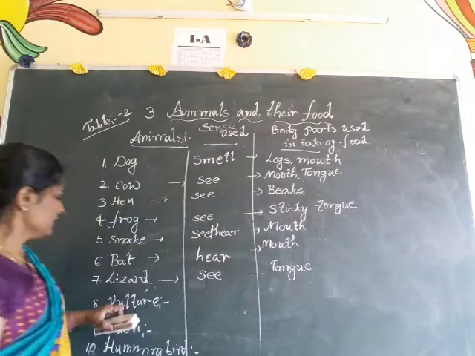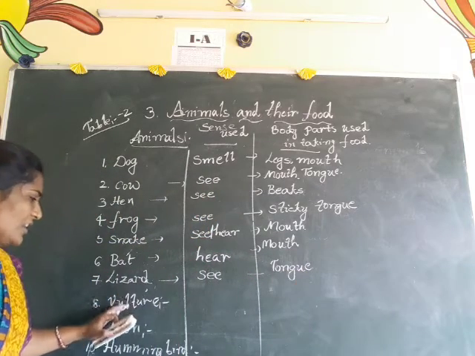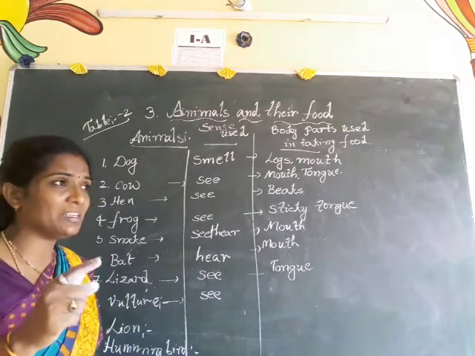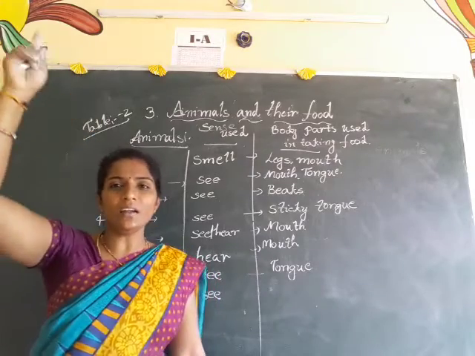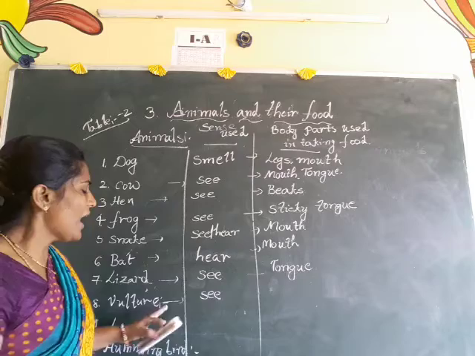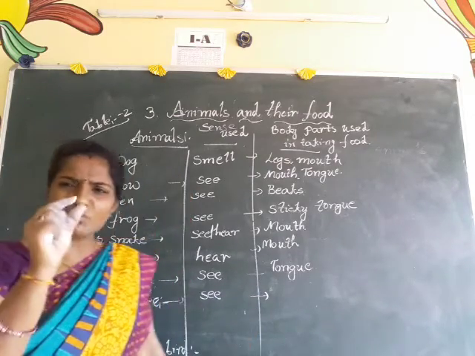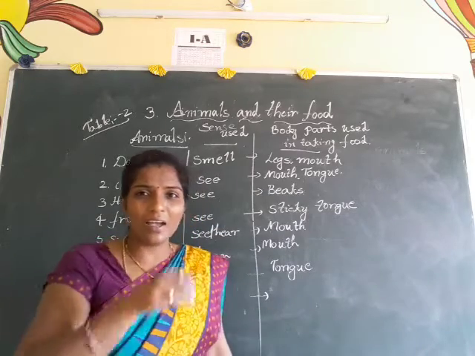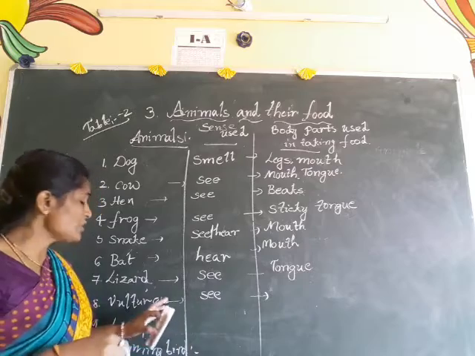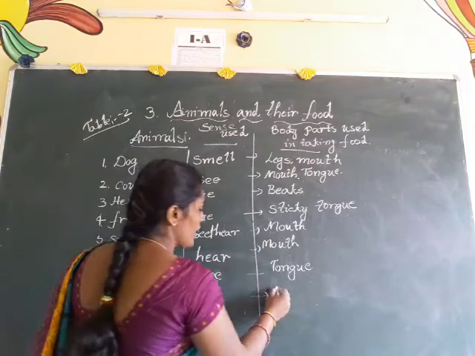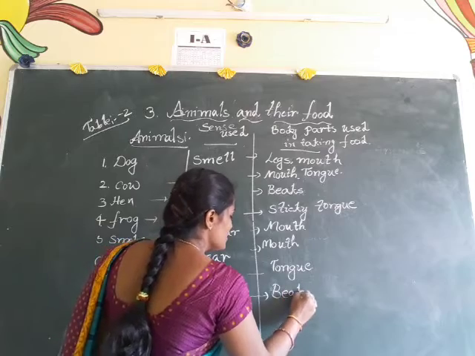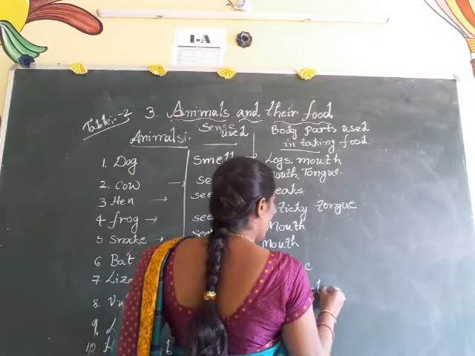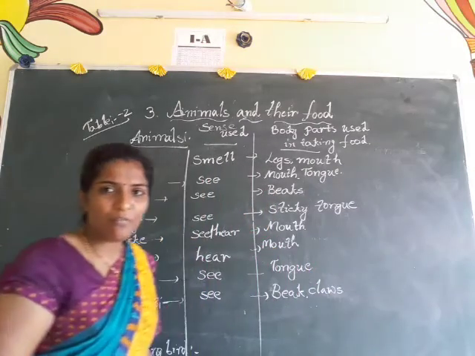Okay. And the next one is vulture. Vulture also uses seeing. They have very small eyes, but they fly around at high distances. Like a binocular, they can find food on the earth. And which body part do they use? First of all, the beak. Actually, a vulture is a bird. The bird uses its beak and also claws to tear the flesh.